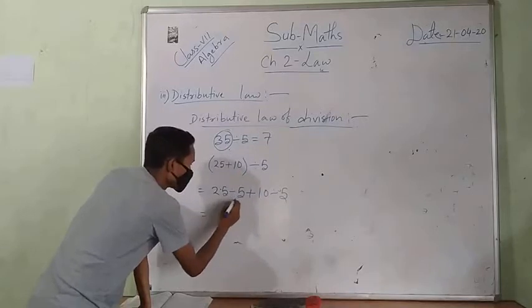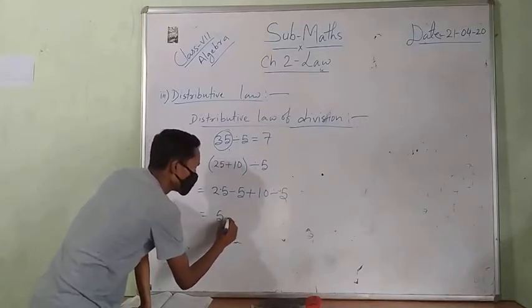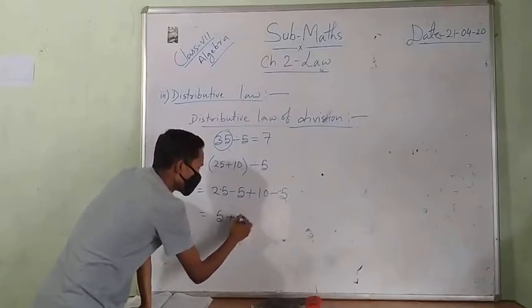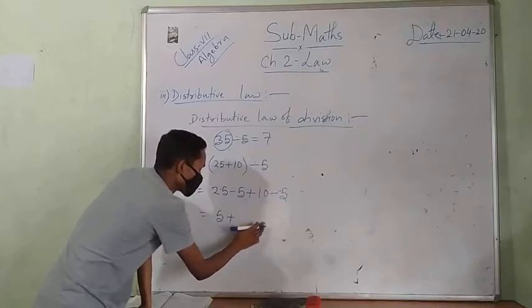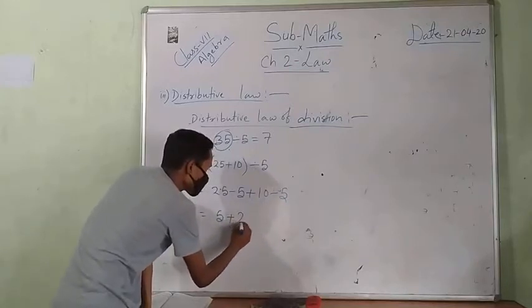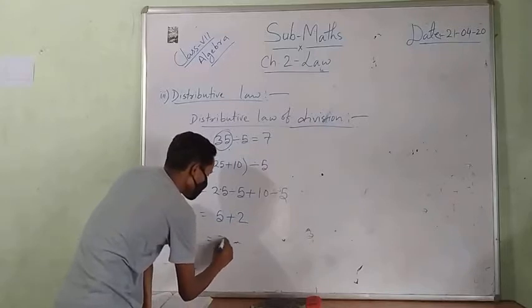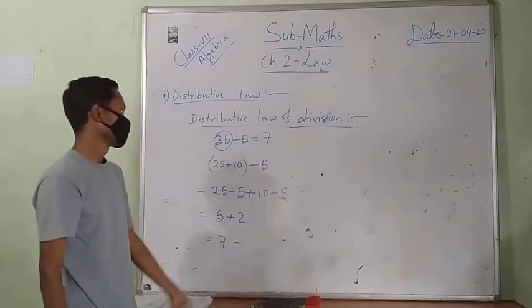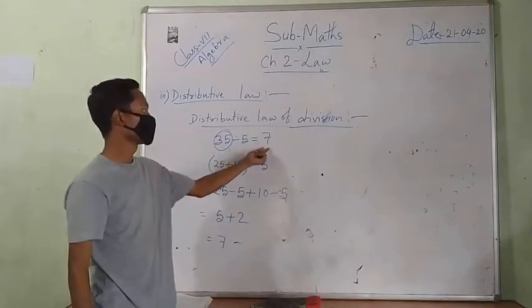Then 25 divided by 5 is 5 times, plus 10 divided by 5 is 2 times. Then 5 plus 2 is 7. And 35 divided by 5 is 7.